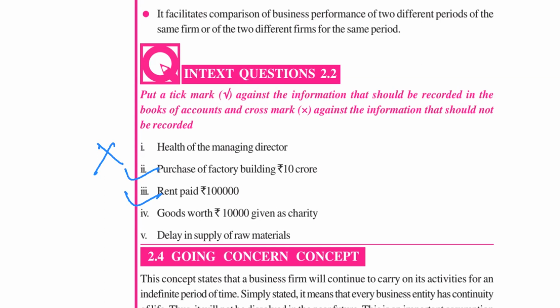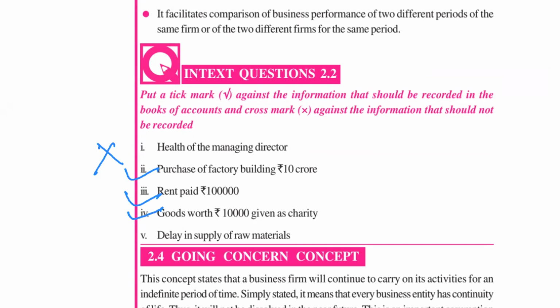Charity means a donation. So your business has given goods worth 10,000 as charity. What should you do? Must it be recorded or not? It is still money, it should be recorded. Right. It should be recorded because we have given goods worth rupees 10,000.